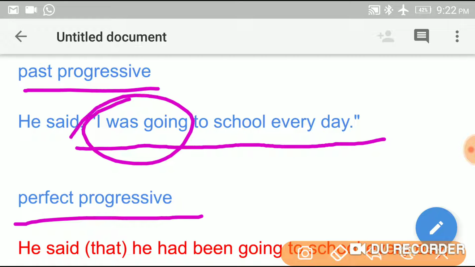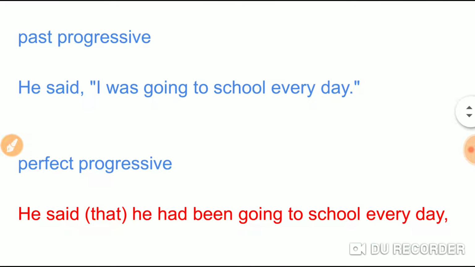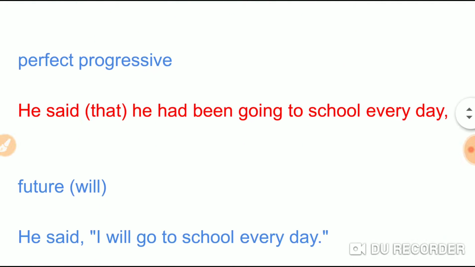See here, I was going is a past continuous tense, so this changes into had been going. In the past perfect tense we use had. So had been going, because we have changed this into past perfect continuous tense. So he said I was going changes into he said that he had been going to school every day.